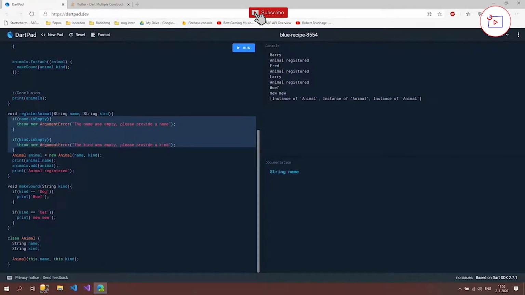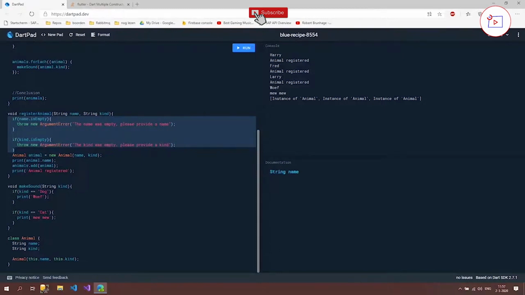But now the question you might want to ask is, do we want to leave the input validation to the code that implements the constructor, or do we want to leave the input validation to the constructor itself? In my opinion, it's better to leave the input validation to the class itself, and that's because when we are going to use this class in another place, we know that our class is going to be used the way that we designed it to be used.